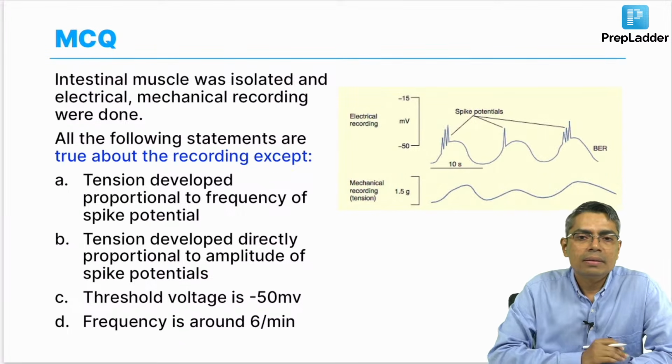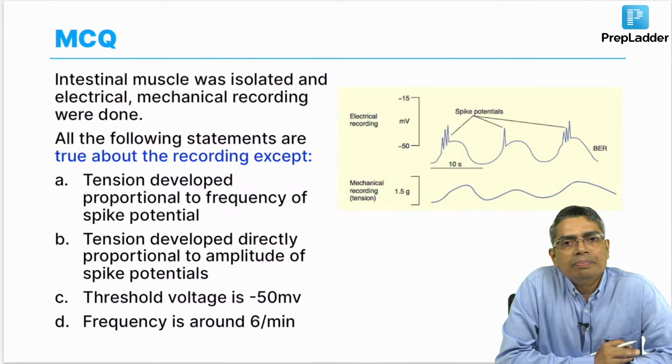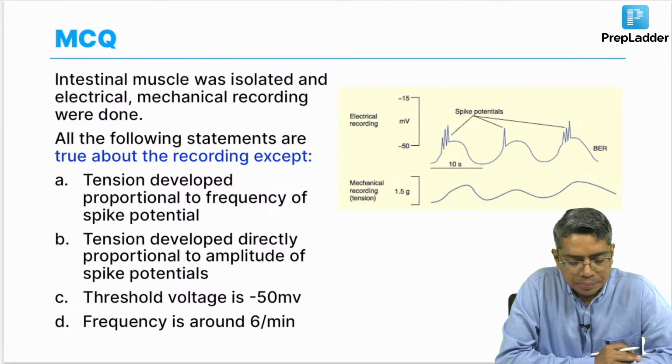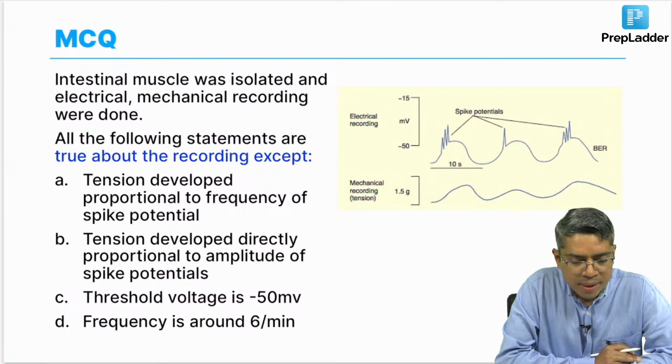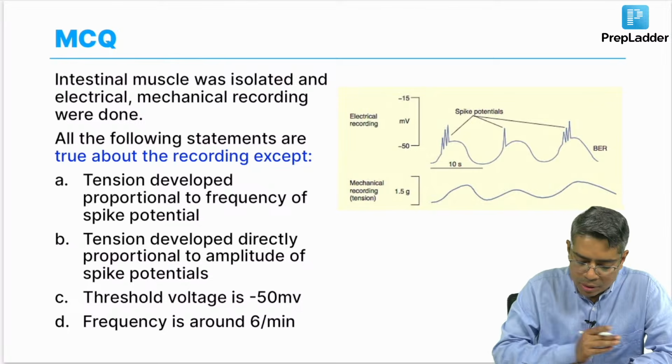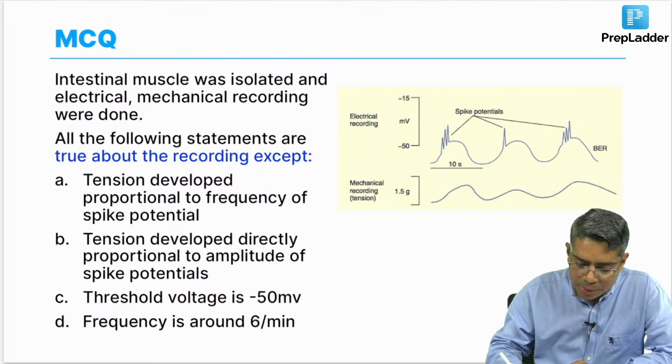Again, this is a repeat MCQ, a previous year MCQ. So, an intestinal muscle was isolated, with electrical and mechanical stimulation. So, this is an easy question. If you look at this diagram,